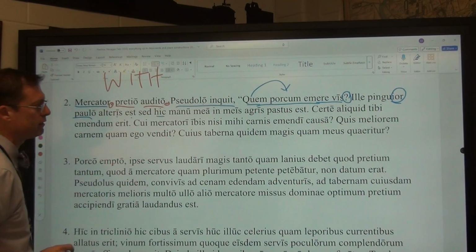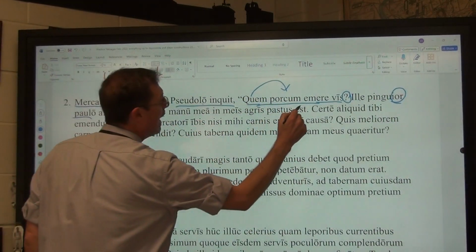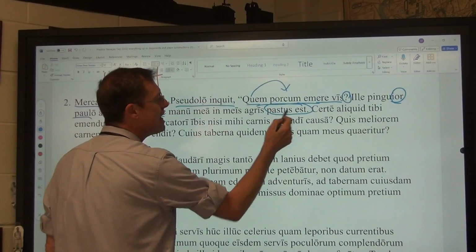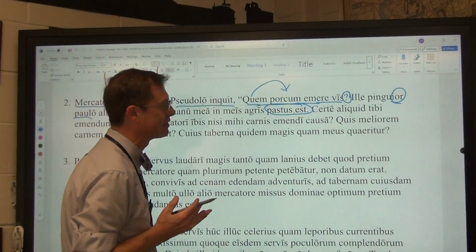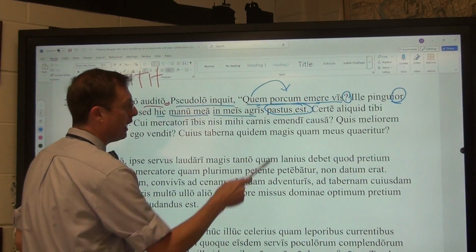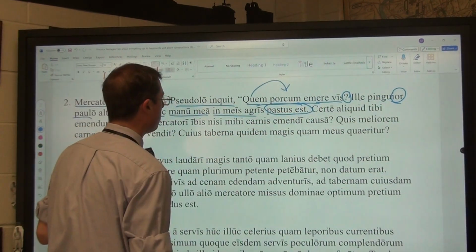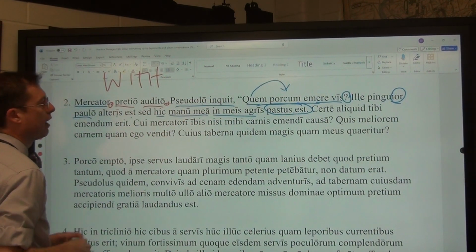But this one, so we're comparing two pigs, that pig and this pig, has been fed, has been pastured, pasco, pascere, by my hand in my fields. Advantage of that one, more plump. Advantage of this one, we know exactly what kind of care that we would obviously expect.